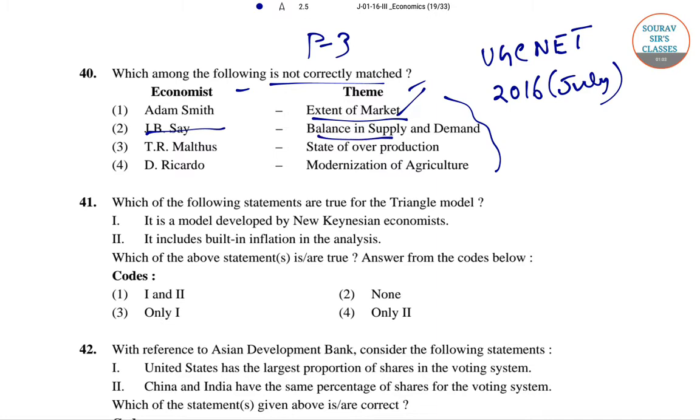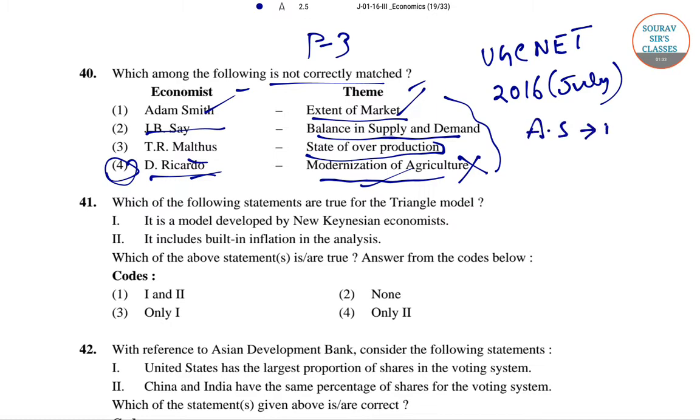J.B. Say did balancing demand and supply, T.R. Malthus gave state of overproduction, and Ricardo gave modernization of agriculture. No, this is not right. So for question number 40 the right answer would be option D, that is 4. So from here the takeaway is that we have to remember Adam Smith gave extent of market.